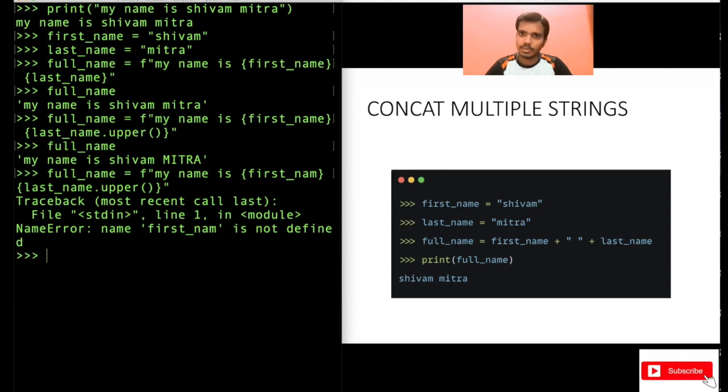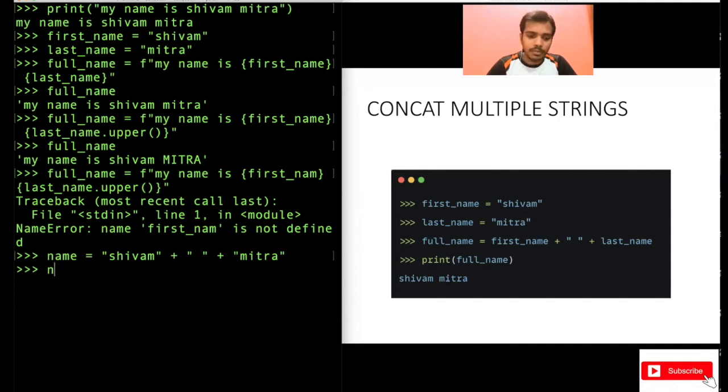But if you do not want to substitute any variable and you just want to concat, let's say, something like this, name equal to Shivam plus space plus Mitra, right?